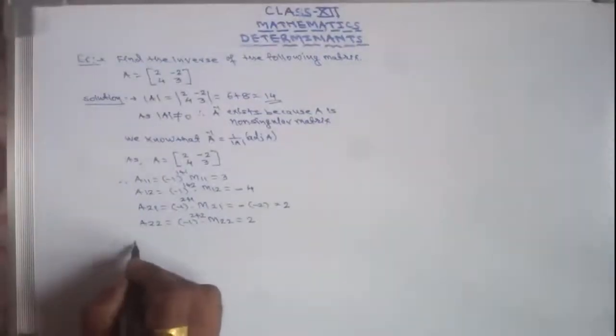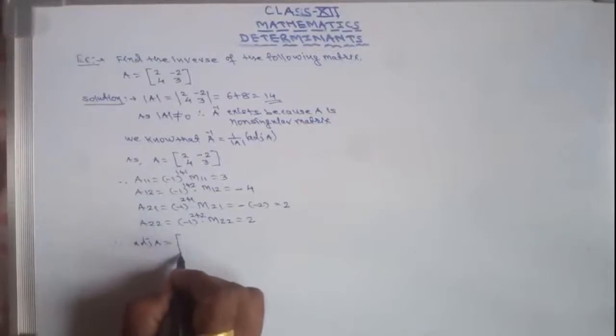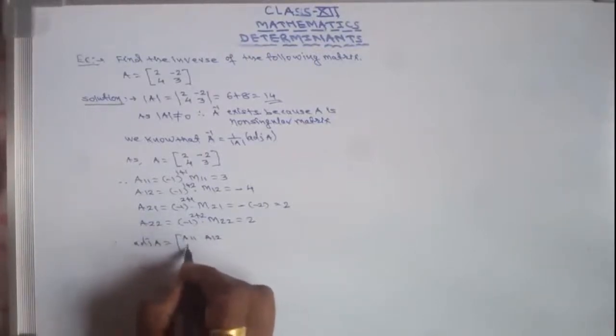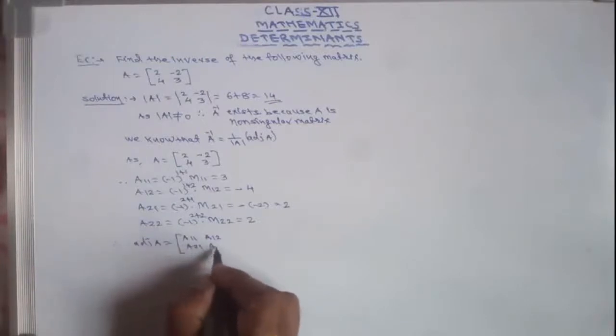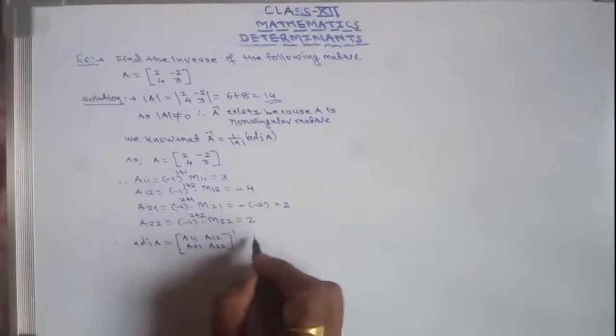Therefore adjoint of A equals the cofactor matrix A11, A12, A21, A22 and its transpose.